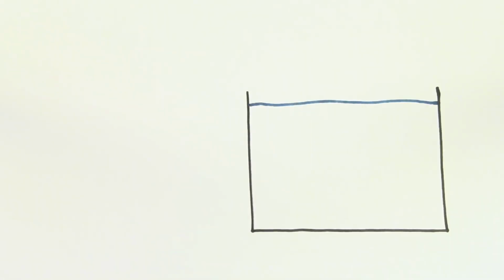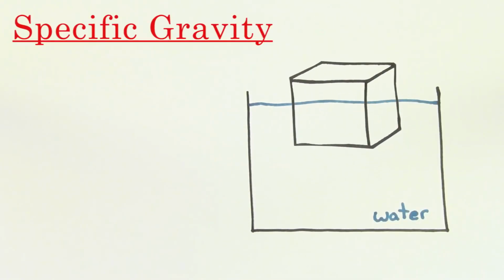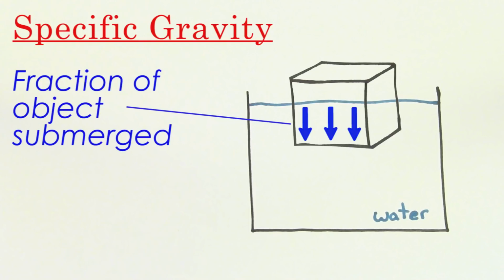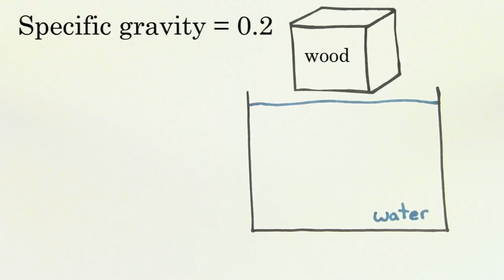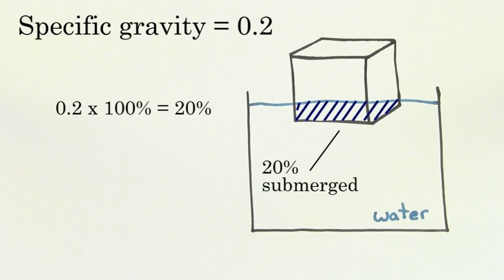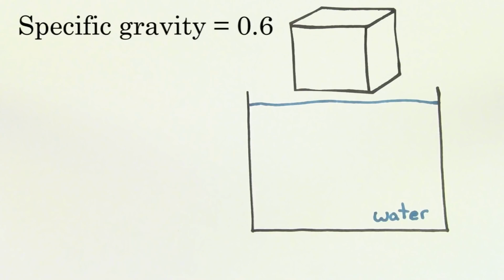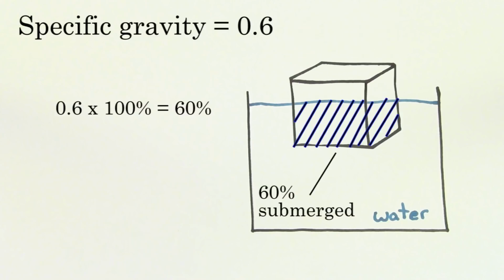Well, one really cool thing about specific gravity is that for something that floats, the specific gravity tells you the fraction of that object that will be below the water while it's floating. For instance, say you let a cube of wood with specific gravity 0.2 float in water. Since the specific gravity is 0.2, that means that 20% of the total volume of this wood is going to be submerged below the water while it's floating. If the cube of wood had a specific gravity of 0.6, 60% of the wood would be submerged beneath the water's surface.